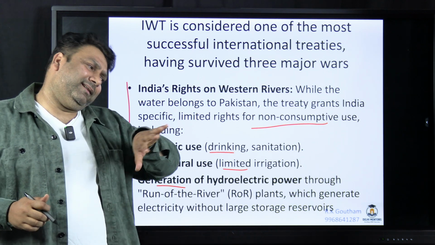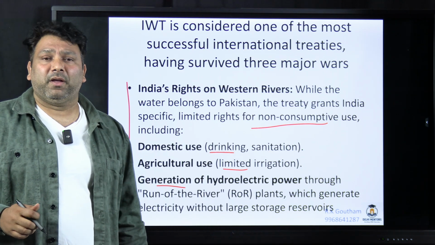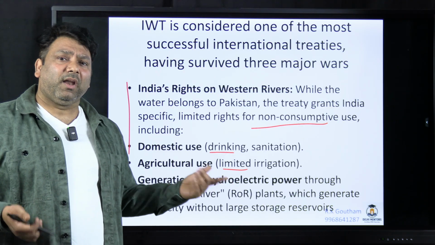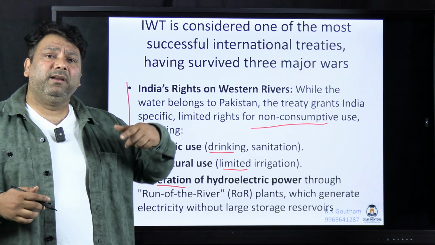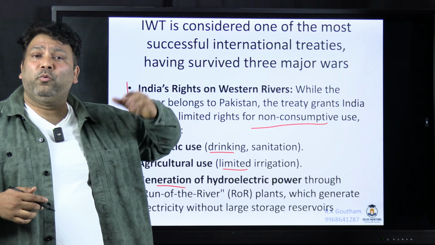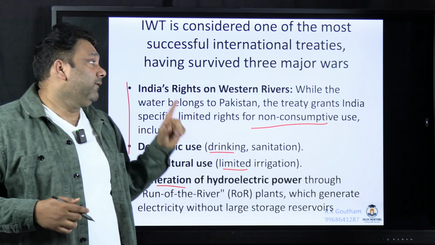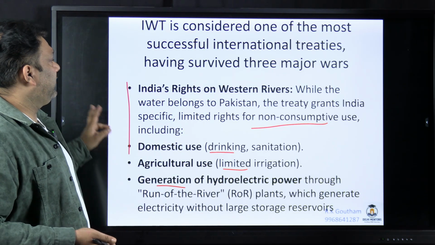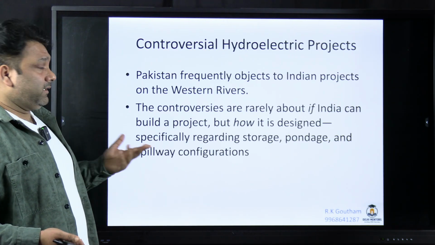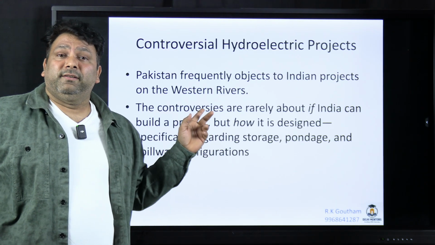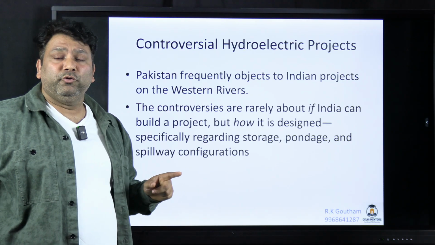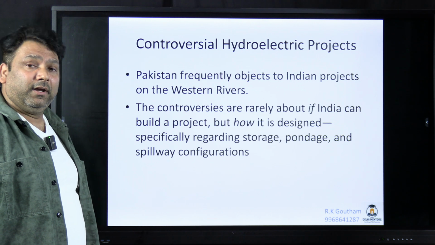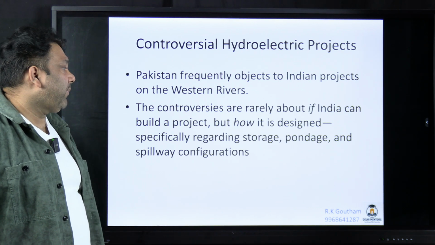But because of the recent political tensions between India and Pakistan, the government became a bit aggressive, and in between you must have also heard that all the western rivers will be diverted into India, etc. So this is one of the political stunts played by India. Next, you should also know in this context, not only Sawalkot, they will ask other things too. So you should also know what the other controversial HEPs are between India and Pakistan.